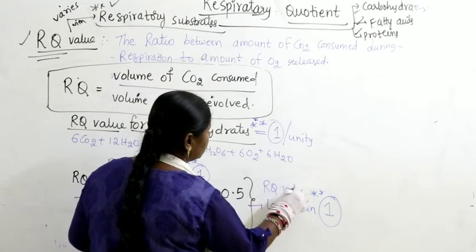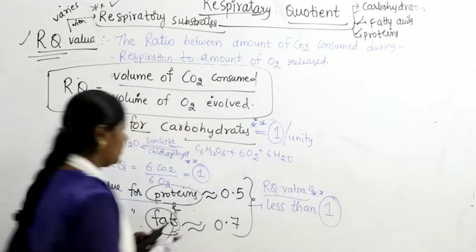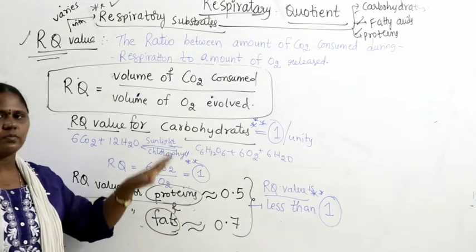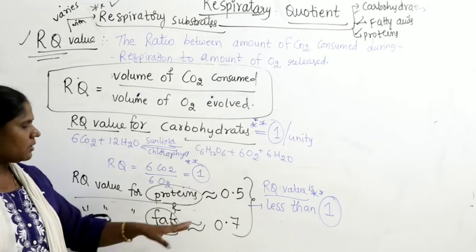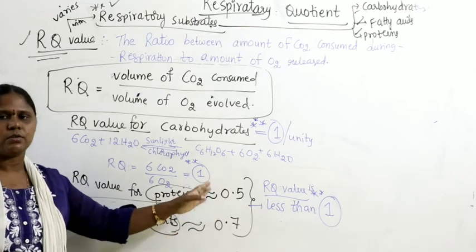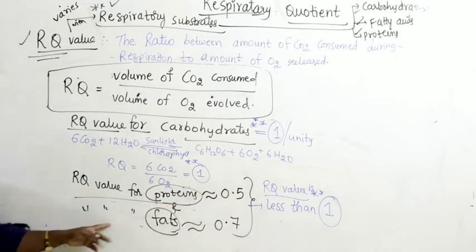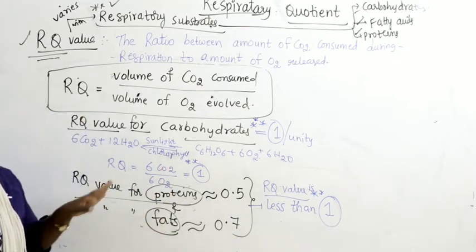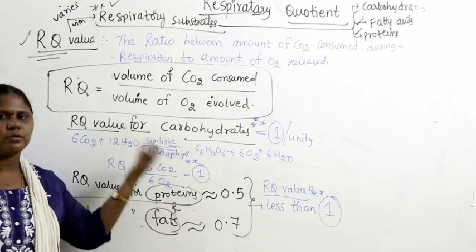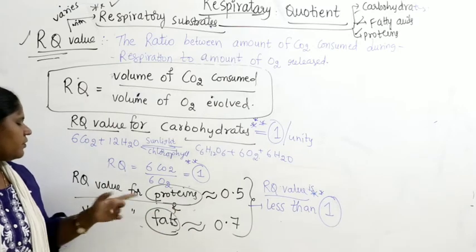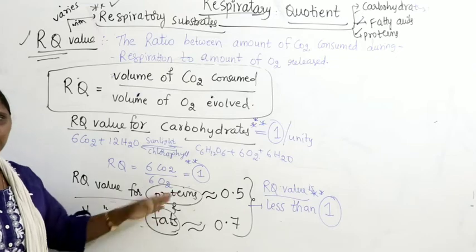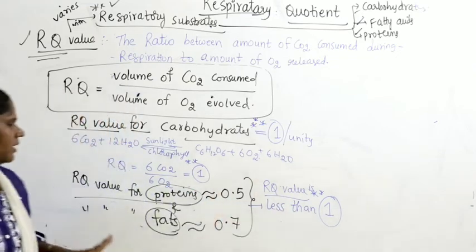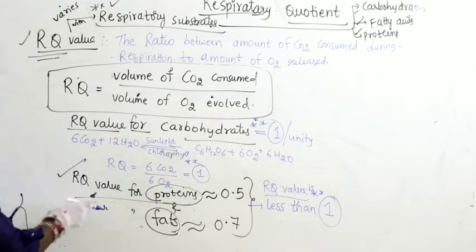RQ value is less than 1. I repeat again, RQ value for proteins, most of the time it is less than 1. For some proteins it is approximately 0.5. Commonly we get approximately 0.7 for most of the compounds, or it may vary up to 0.9 also. So for both proteins and fats, the RQ value will always be less than 1. Very important.